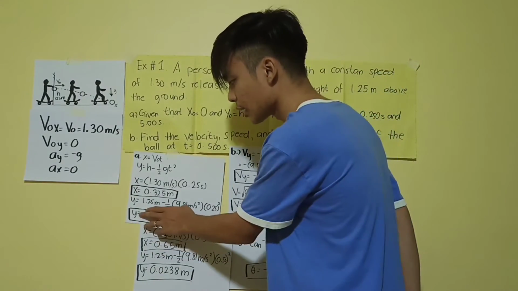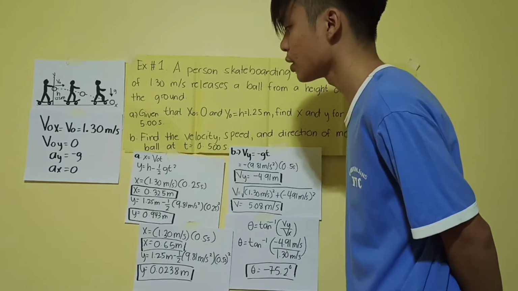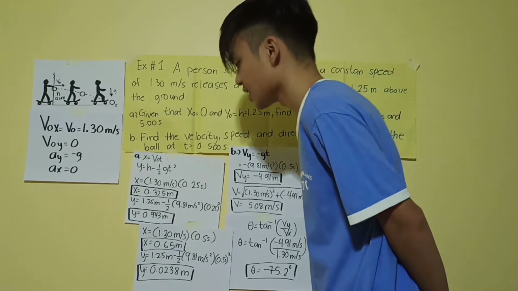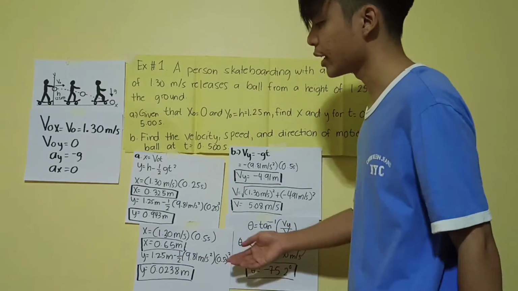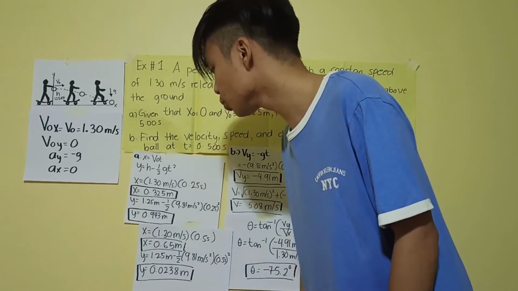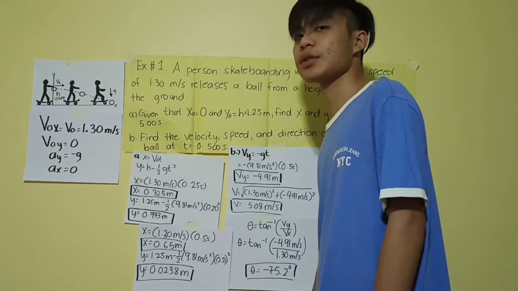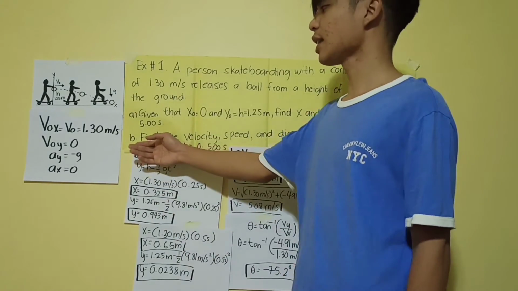So, same lang din sa ginawa natin sa una. Y is equals to h minus 1/2 multiply sa g t squared. Substitute natin yung mga values na meron tayo. And calculate na natin. Ang makukuha nating sagot ay 0.0238 meters. So, yun na para sa ating letter A. Mag-proceed na tayo sa ating letter B.